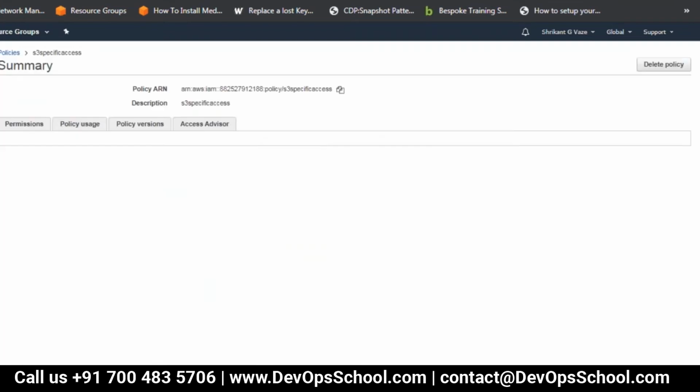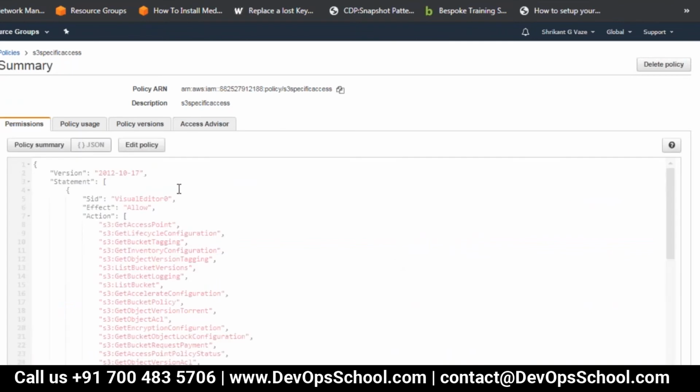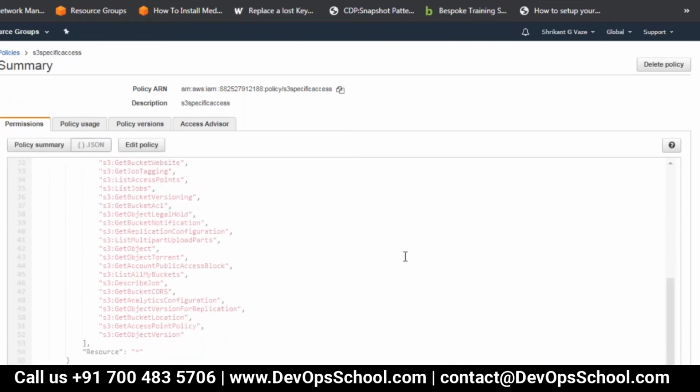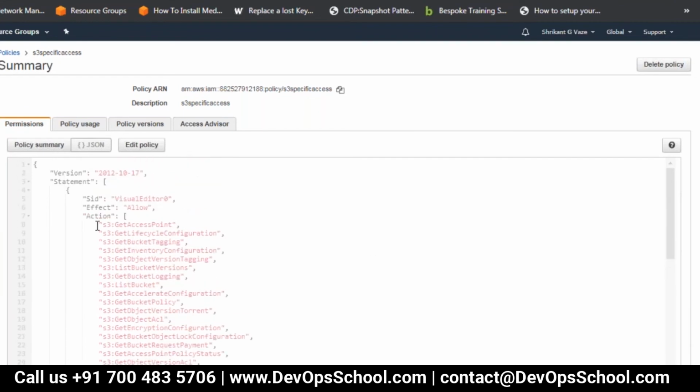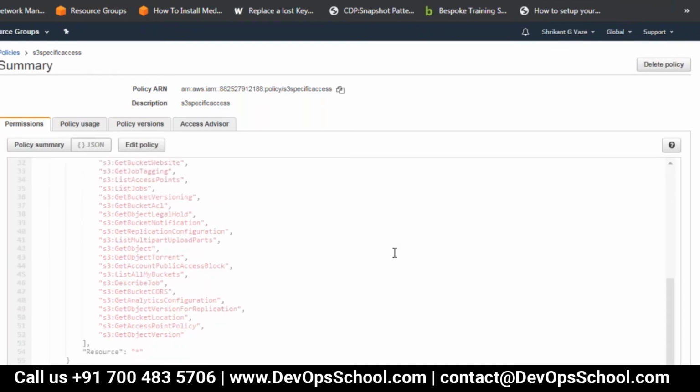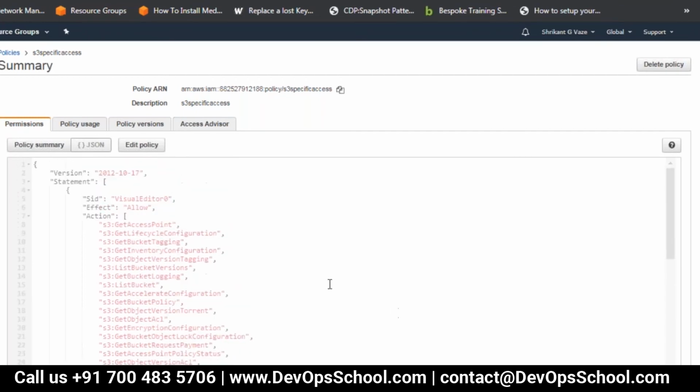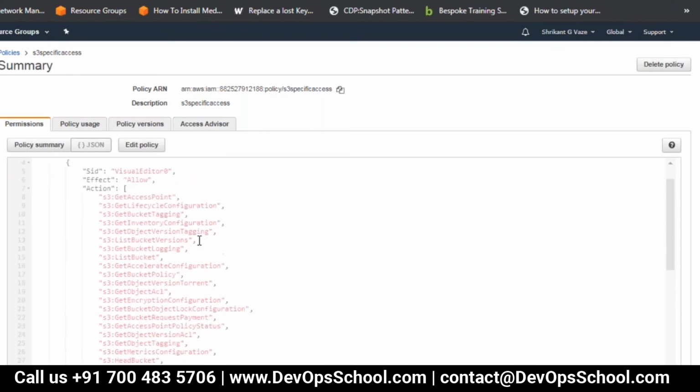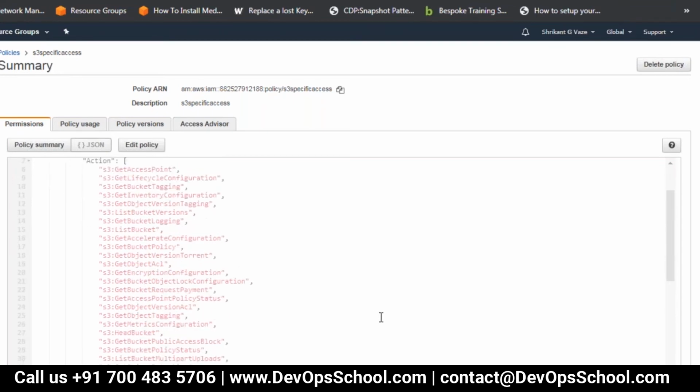Let me just show you how the JSON looks. Okay, so only specific permissions I'm giving to this user. So get access point, get lifecycle policies, etc. Resources all. So it will work on all buckets, but only these calls will be allowed. I can assign this policy to a user, and this user will be able to perform only these activities on S3.